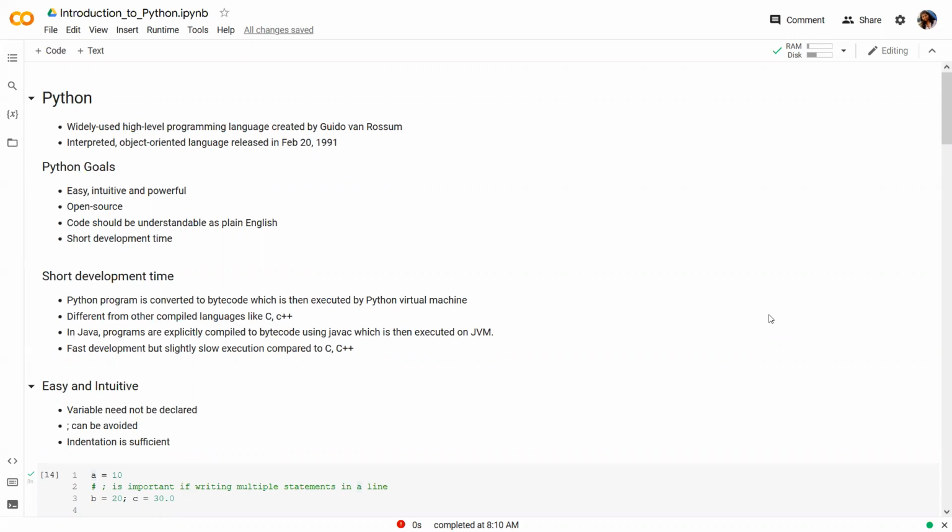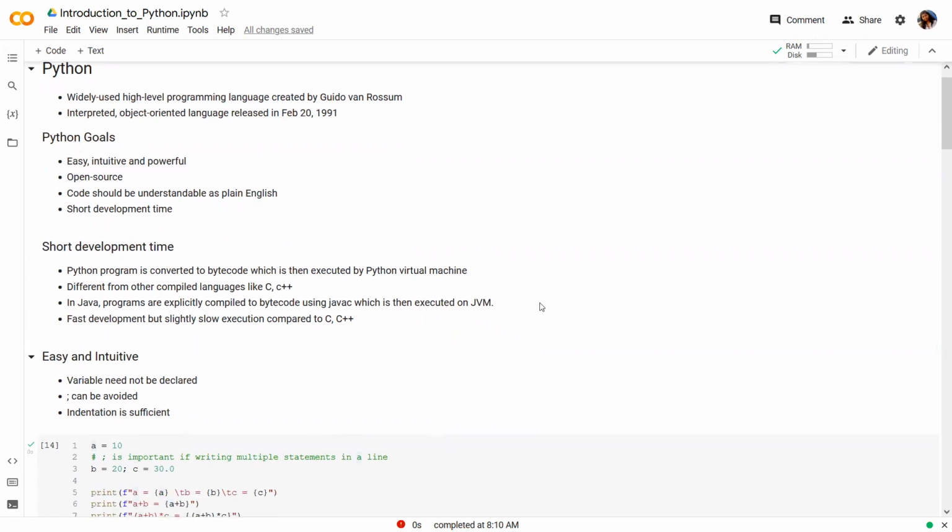It should be open source. It should be understandable to a person who is not familiar with coding. And it should help in developing software or programs fast. So let's focus on how it provides short development time.